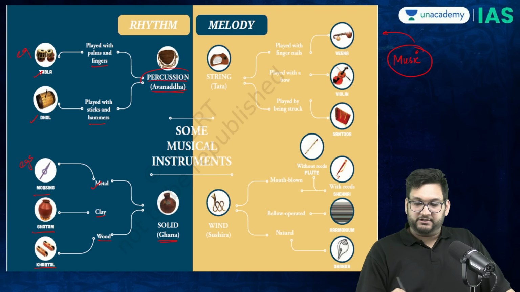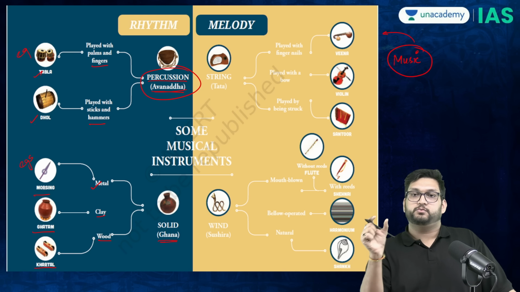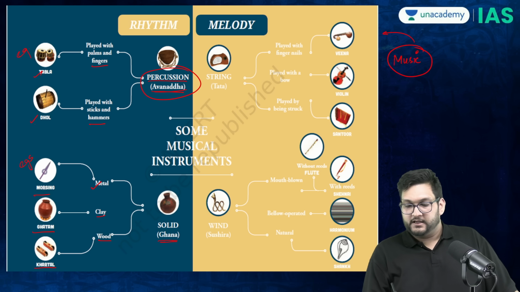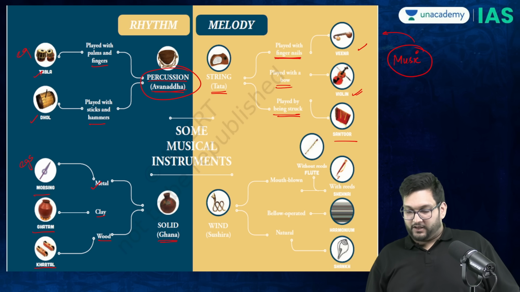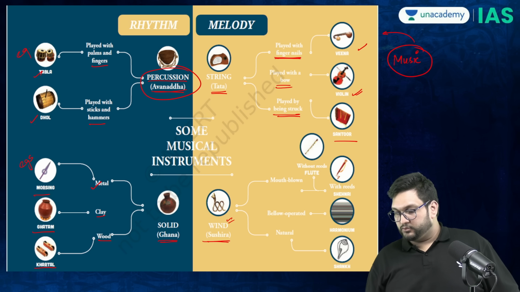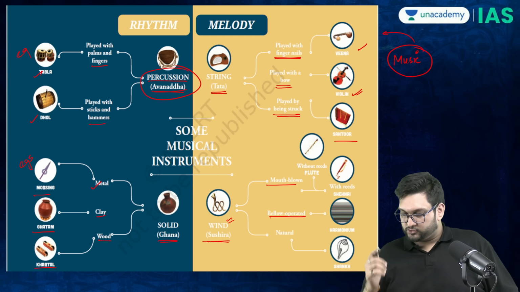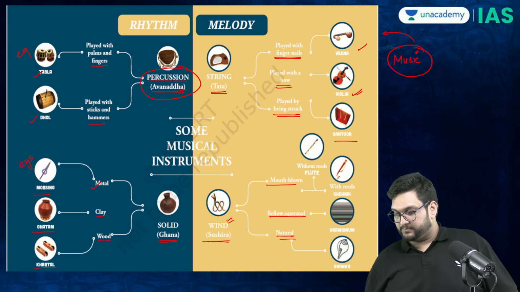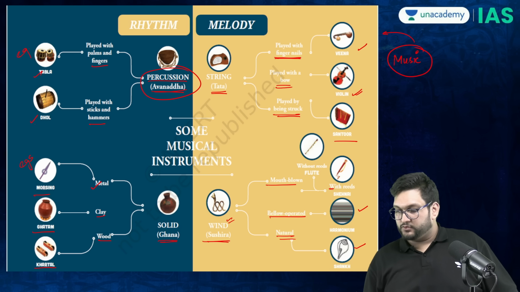This has come in the examination previously, or can come in the examination, with regards to match the following. They can give you instruments and ask you which type of instrument it is. Then you have tat vadya, which is string, wherein you have fingernails, for example veena, bow, which is violin, or stick, which is santoor. And then you have sushira, wind based instruments, either blown by mouth, or operated with a certain instrument, or natural. For example, shankh, harmonium. Harmonium, you are operating it through your hand.